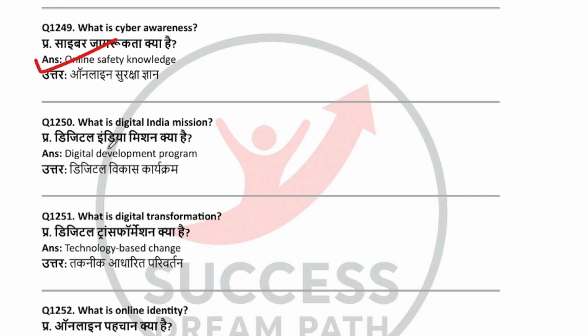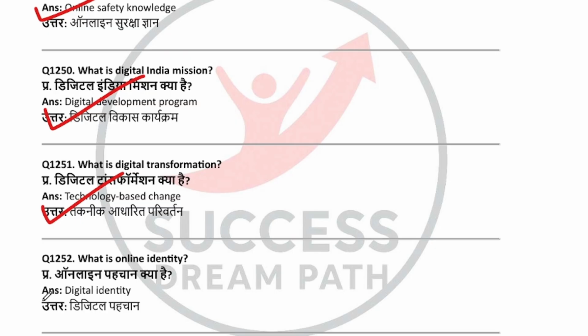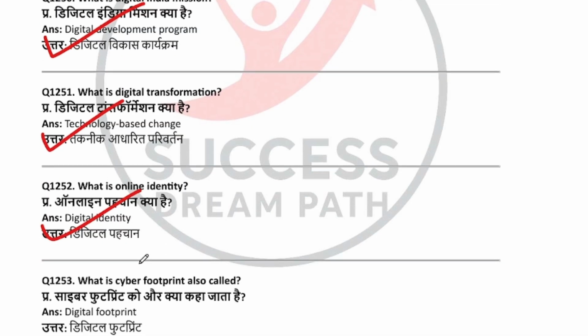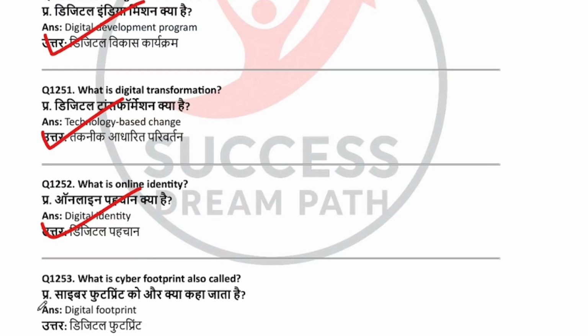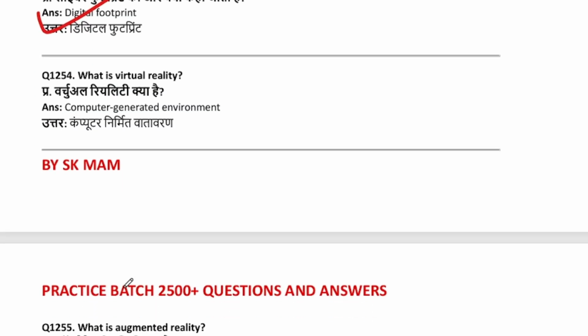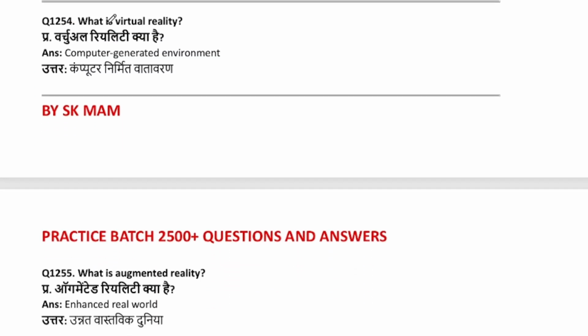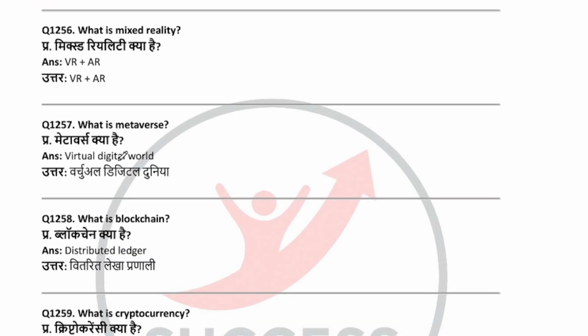What is Digital India Mission? Digital development program. What is digital transformation? Technology based change. What is online identity? Digital identity. What is a cyber footprint? Also called digital footprint. What is virtual reality? Computer generated environment. What is augmented reality? Enhanced real world. What is mixed reality? VR plus AR. What is the metaverse? Virtual digital world.